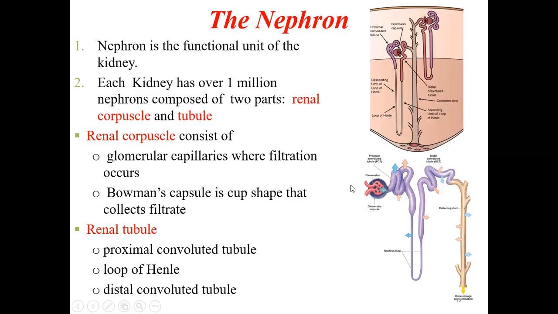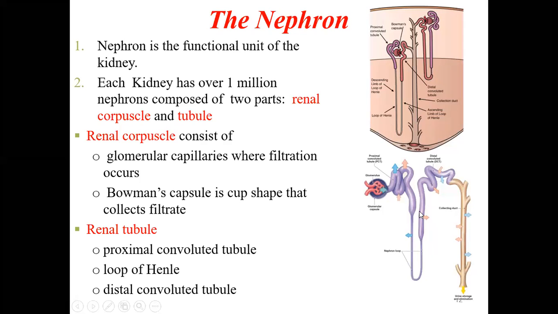Then there are renal tubules. These are called the renal tubules. So it has the proximal convoluted tubule, loop of Henle, and distal convoluted tubule. If you see here, this is called the proximal convoluted tubule, PCT. Then this is the loop of Henle, also called Henle's loop.